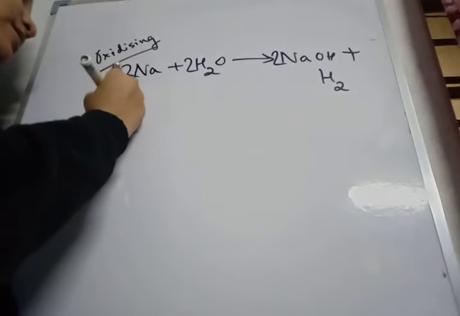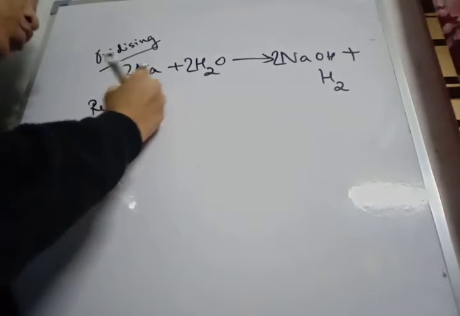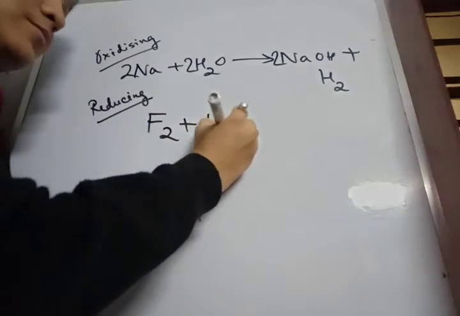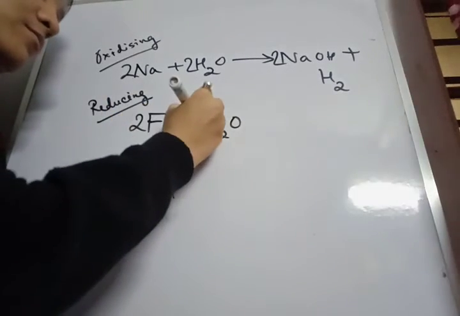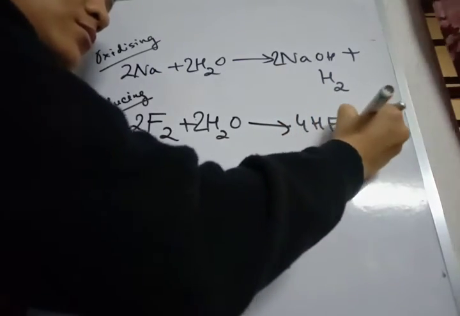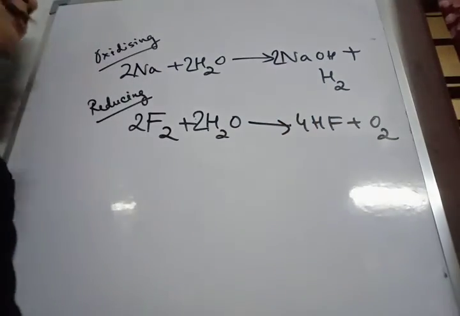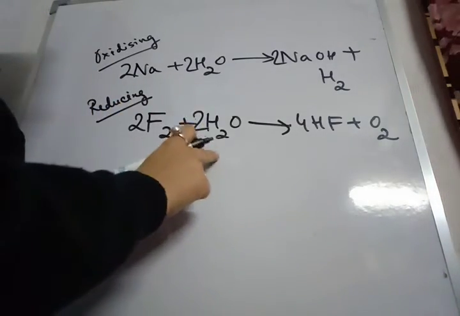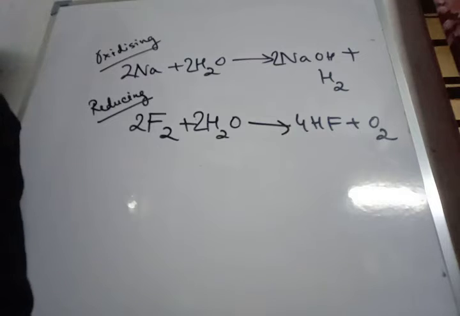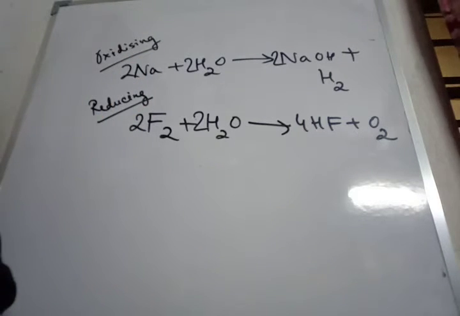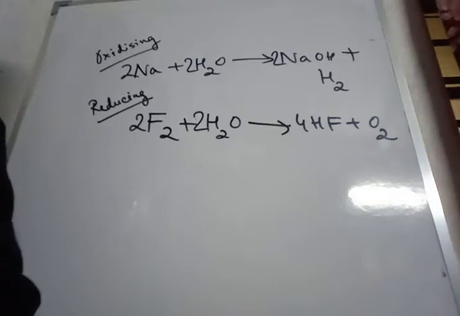Next is the reducing reaction, in which water acts as a reducing agent, when it reacts with fluorine. In this reaction, water acts as a reducing agent because it itself gets oxidized to oxygen. So these are the reactions in which water can act both as an oxidizing and a reducing agent.